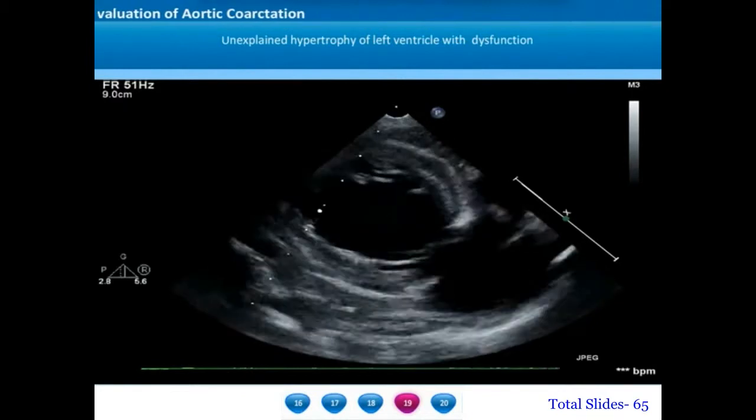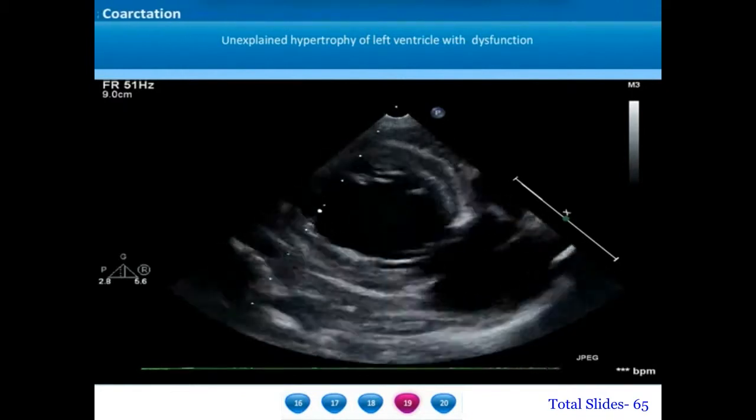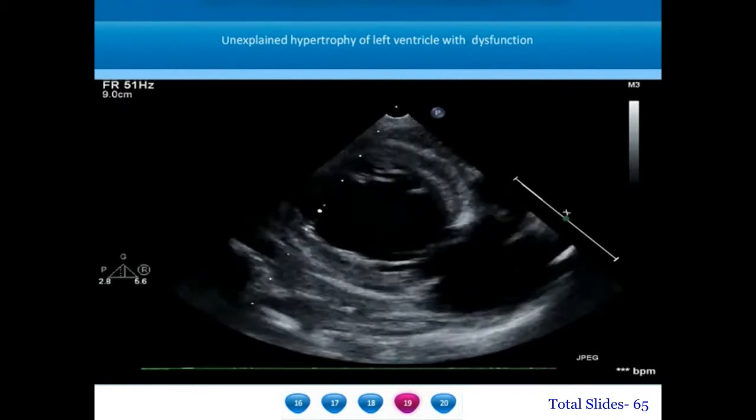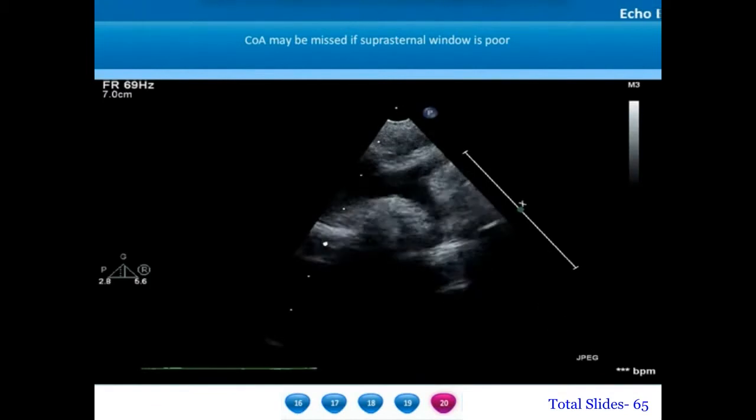Thickened left ventricle with reduced left ventricular contractility associated with dilatation of the left ventricle may also act as a clue. The reason why all these subtle findings are repeatedly stressed is because coarctation may be missed if the suprasternal echo window is very poor.